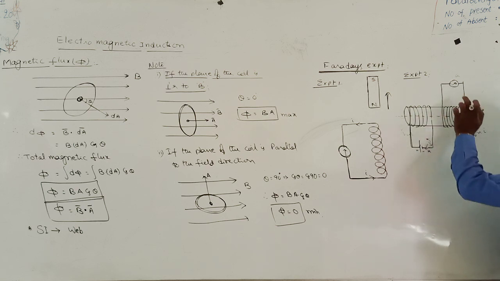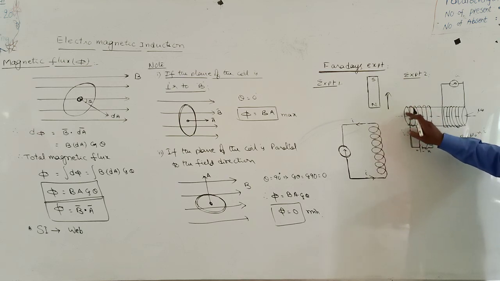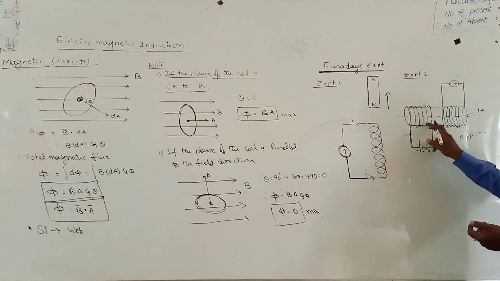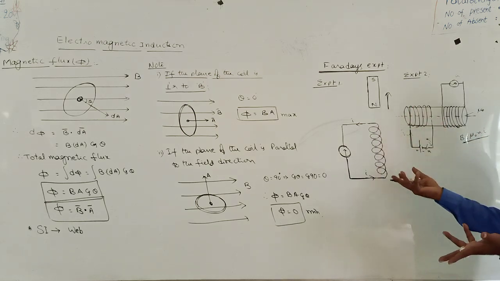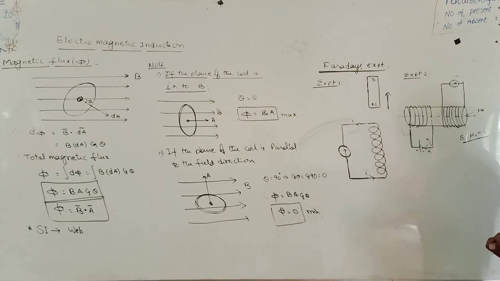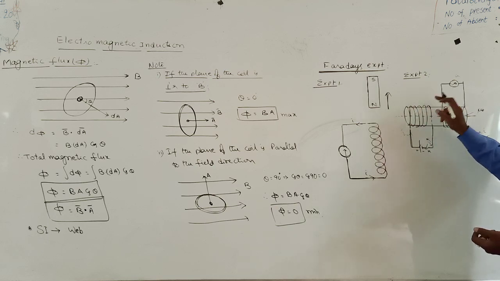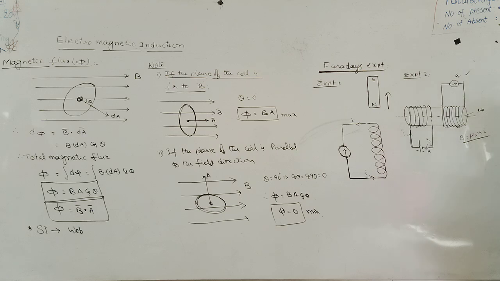When the field is generated, what happens here? Field generated means this coil behaves like a thin magnetic shell. One end of the given coil is the north pole, the other is the south pole. If the current is increasing, the field also increases. Field increases, B increases means flux also increases. Okay? Flux increases. At the time of increasing flux, a current is developed inside the secondary coil. Okay? Because these are the two experiments.